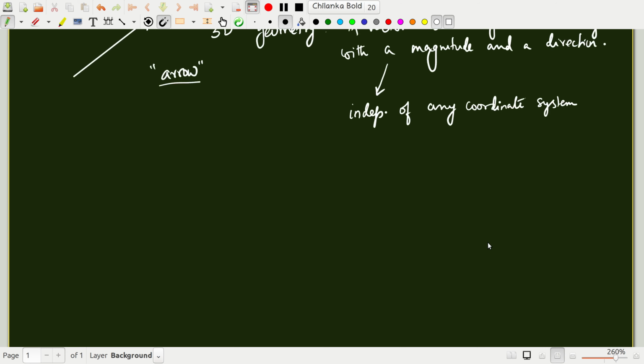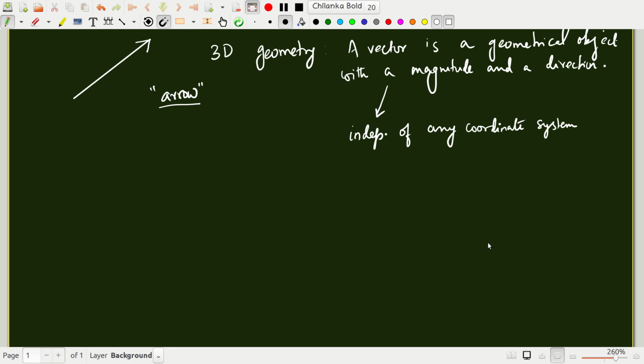But whenever you are doing some problems in physics or even transport phenomena, you know that you will first choose a coordinate frame, right? So we'll typically choose a Cartesian coordinate frame.